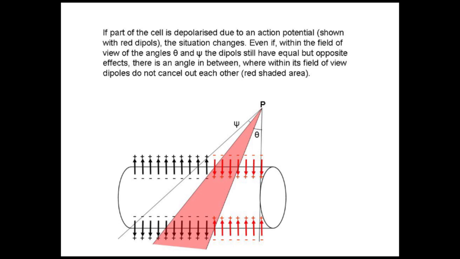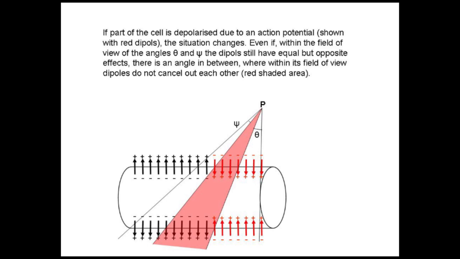However, in the middle, there's an angle which has within its field of view dipoles with a similar orientation, which means that they won't cancel each other out, and they'll add up to something other than zero. So this cell has a measurable electric field at the point P in space.